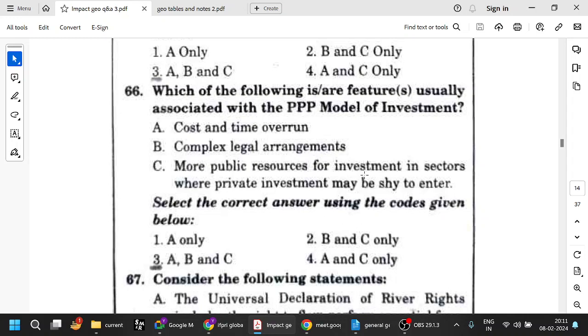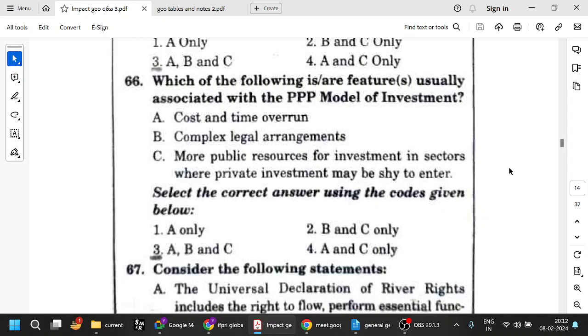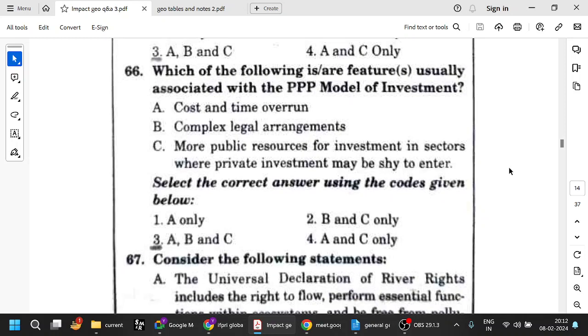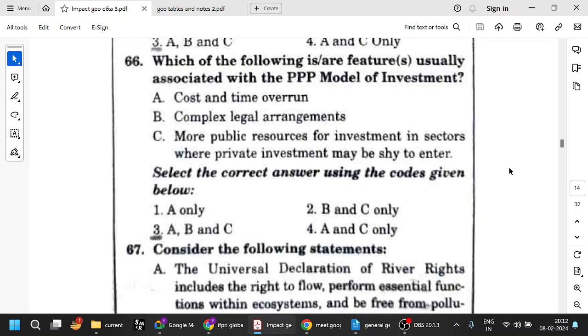More public resources for investment in sectors where private investment may be shy to enter. For example, if we are providing some facilities to rural areas, say a transport facility or banking facility in a rural area, the private sector may not be interested because there is not much profit. In such cases, government will take over and it will go along in a PPP model of investment.